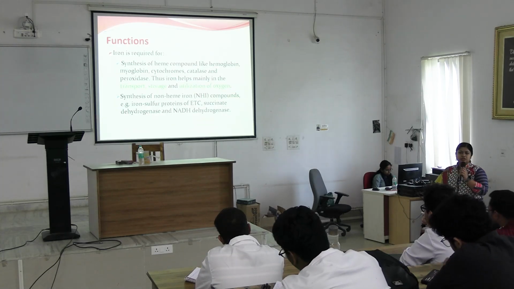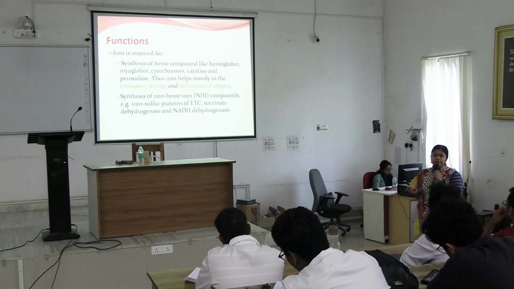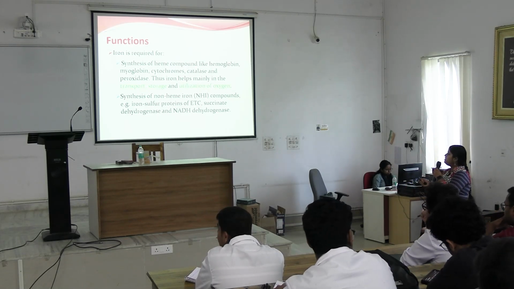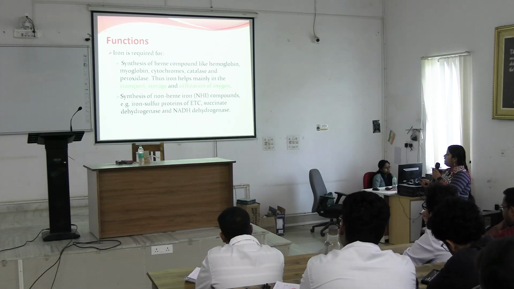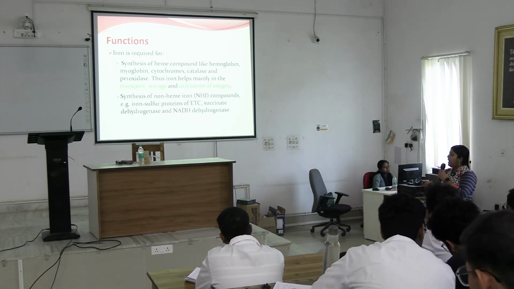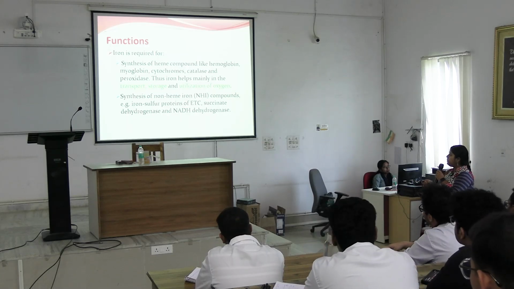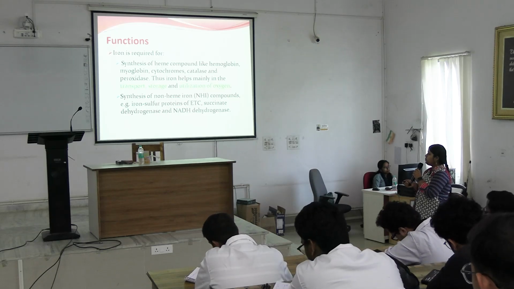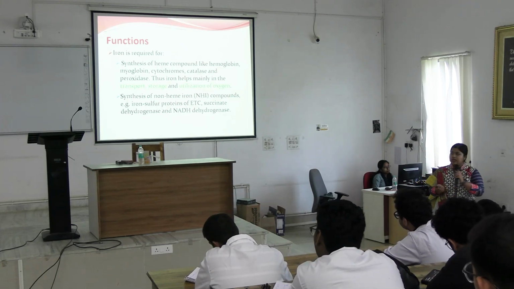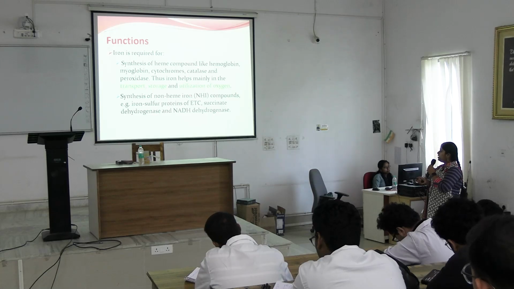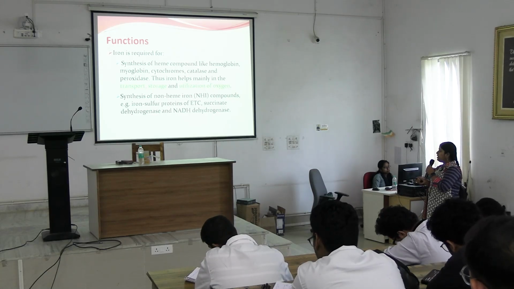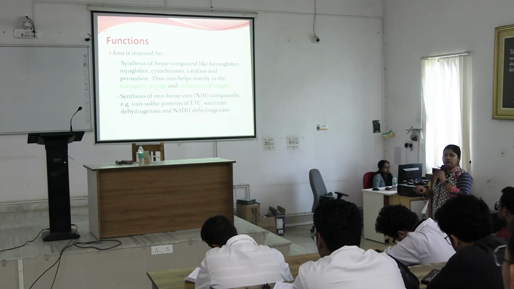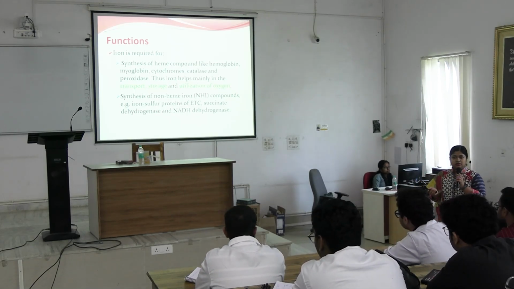Now what are the functions? Functions are nothing but where iron is required. So for synthesis of heme compounds like hemoglobin, myoglobin, cytochrome, catalase, peroxidase, everything, and majority it helps in transport, storage and utilization of oxygen, right. So iron helps majority in transport, storage and utilization of oxygen. Next, synthesis of non-heme iron proteins also, that is iron sulfur proteins of ETC and these enzymes. So these enzymes are also important to run the TCA cycle, right.